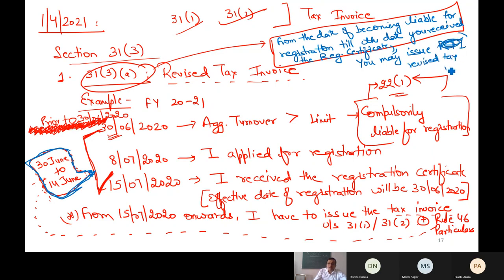Point clear or not? And why would I issue them as a supplier? If I want to take ITC, because to claim ITC I must follow the proper format of tax invoice as per Rule 46. If I have issued incomplete invoices, the government doesn't care, but if you want ITC, issue revised tax invoices again.